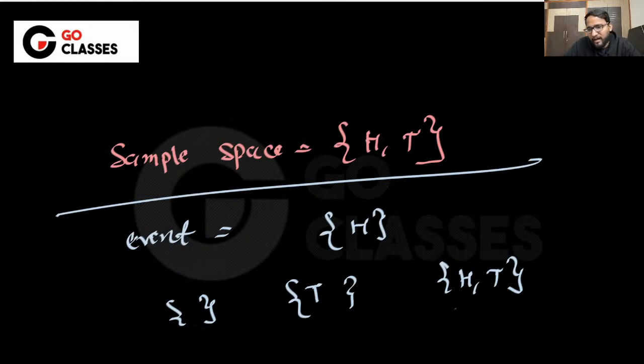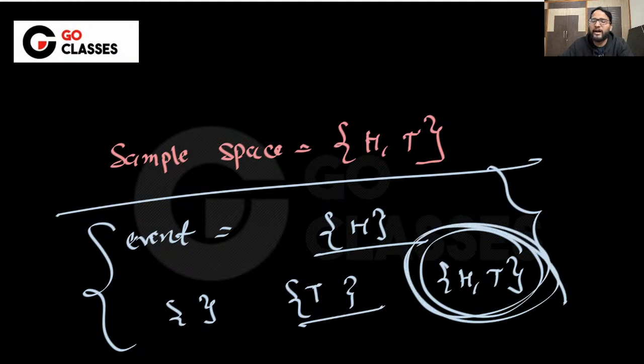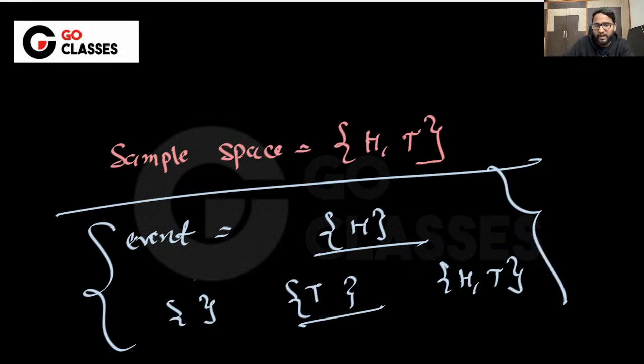Similarly, the probability that head occurs or tail occurs is 1, this probability is 0, and these are 1/2, depending on whether the coin is fair or biased. But anyway, let's not worry about the probabilities. These are the events that are possible here, right? Either head will occur, tail will occur, or there is an event saying head or tail, either of them can occur, and the probability that nothing will occur is actually 0, right? Okay.